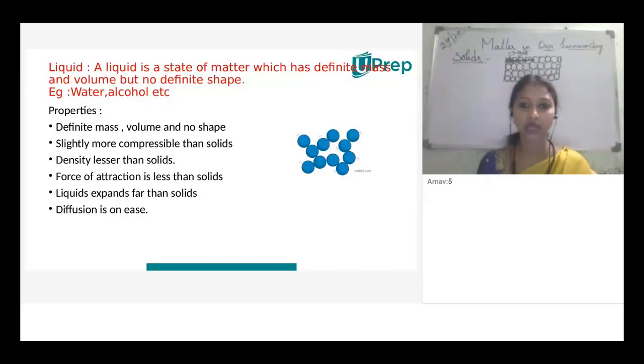Examples: water, alcohol, etc. That means it has definite mass and volume but no definite shape. Why? It acquires the shape of the container in which it is kept, the container which we carry or hold. So it takes the shape of the container.